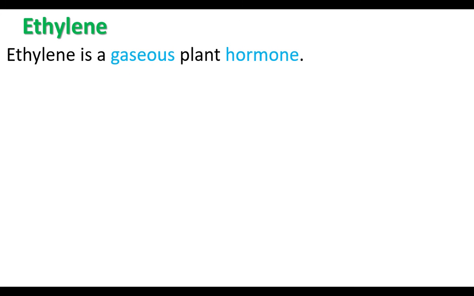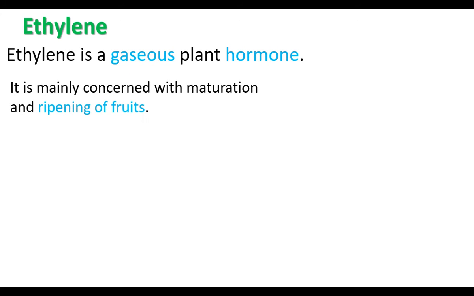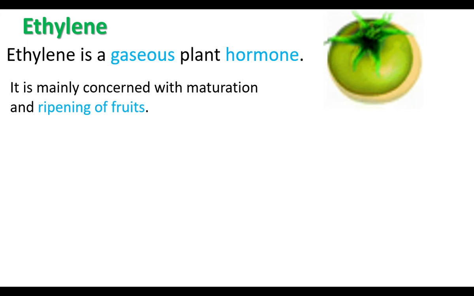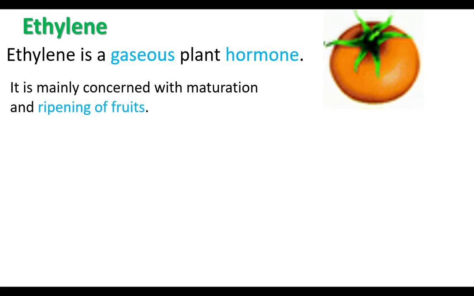Ethylene is a gaseous hormone. It is produced by the plant parts which undergo aging. Ethylene is mainly concerned with maturation and ripening of fruits. When the fruit is ripening, the color is changed. The fruit becomes soft in most fruits.